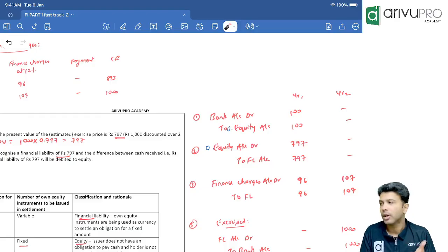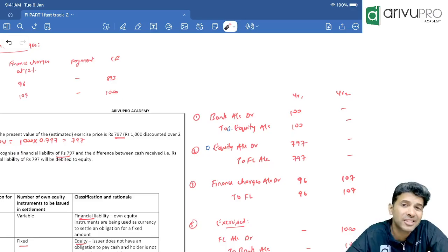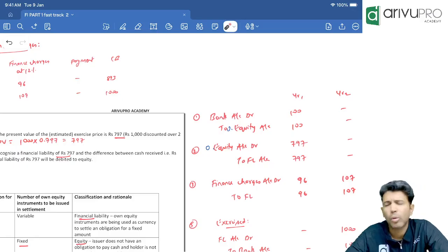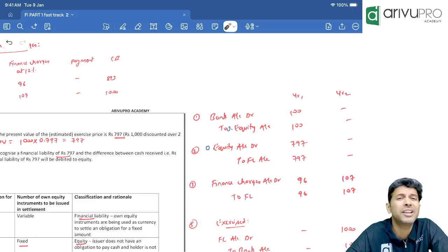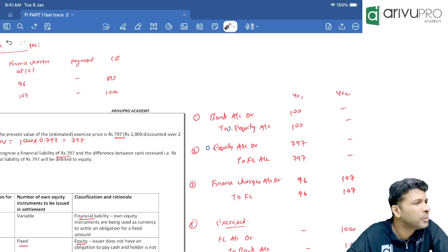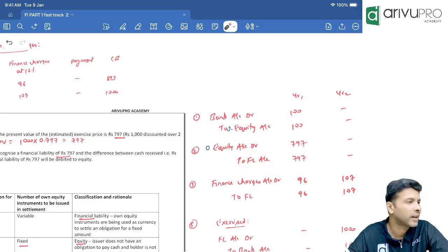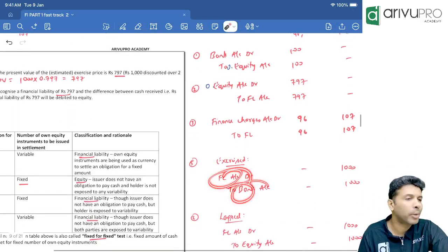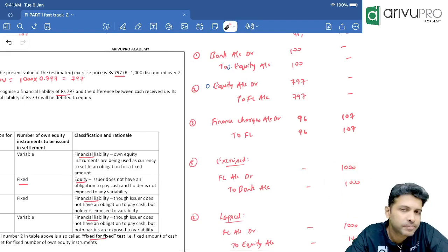Okay. Now how much liability does P have to settle if Z exercises his option? 1000. What's the journal entry for liability settled? Journal entry for liability settled. Creditors paid, what is the journal entry? Creditors to bank. Similarly, any other liability, if it is settled, means liability to bank. What is the name of the liability we are calling? Financial liability. So what is the entry for settlement? Financial liability to bank. Which year? Second year. How much amount? 1000. That way the drama is done. Clear?